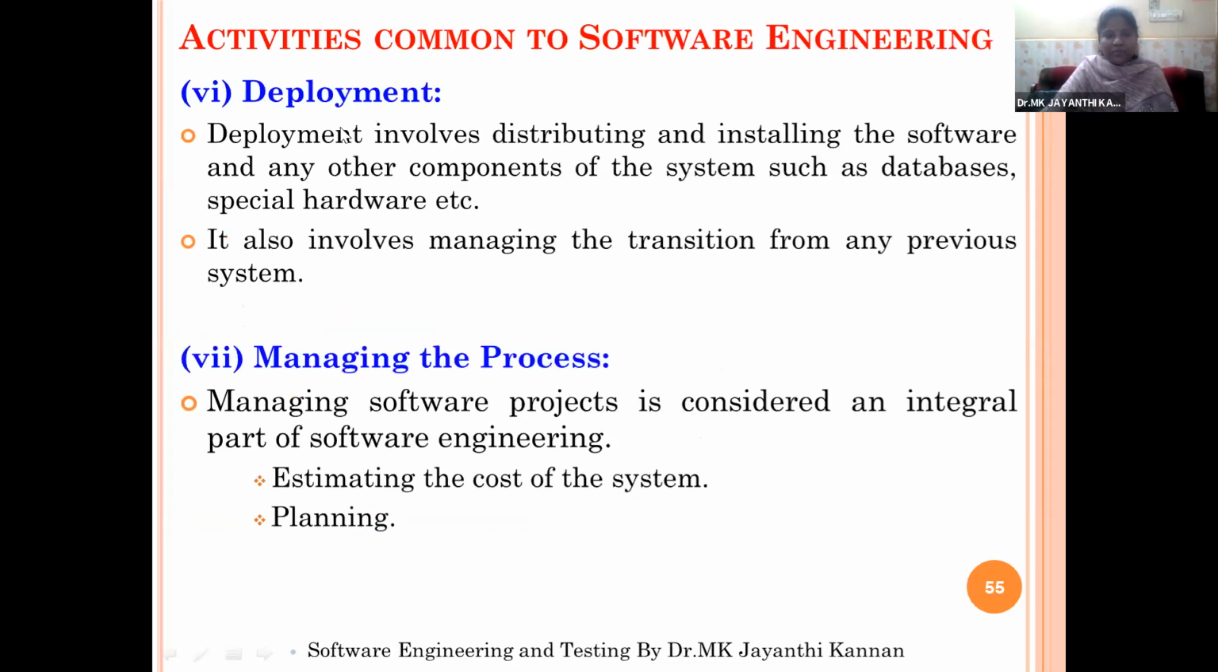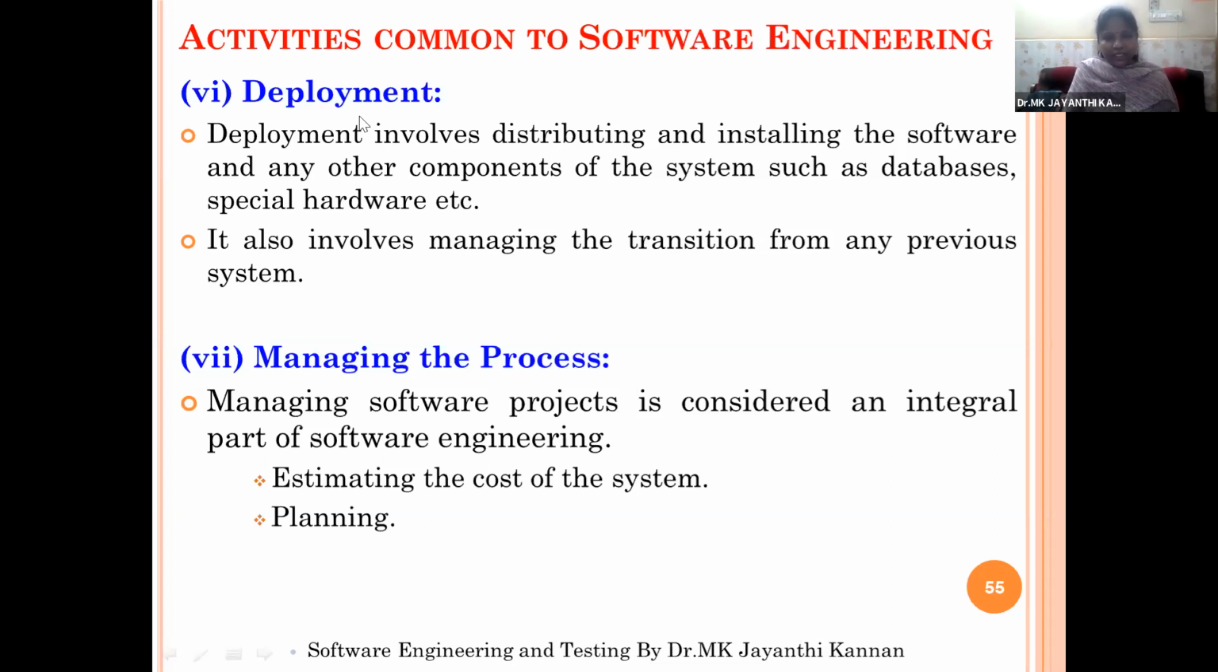And the sixth one is deployment. Deployment involves distributing and installing the software and any other components of the system, such as a database, special hardware, etc. It also involves managing the transition from any previous system. So in deployment means we will execute the project in the actual working environment.